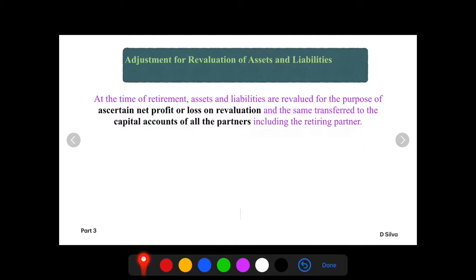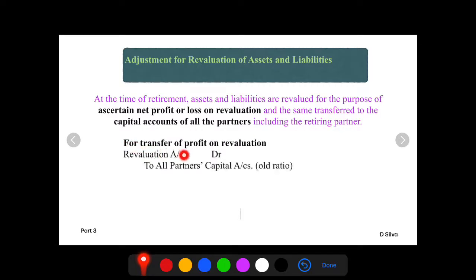Now the journal entry for the increase and decrease for assets and liabilities remains the same at the time of admission of a partner and as well as at the time of retirement of a partner. However, when the net profit or loss on revaluation is to be transferred to all the partners, that is including the retiring partner, for the transfer of profit on revaluation, revaluation account debit to all partners capital account, distribute this profit in their old ratio.